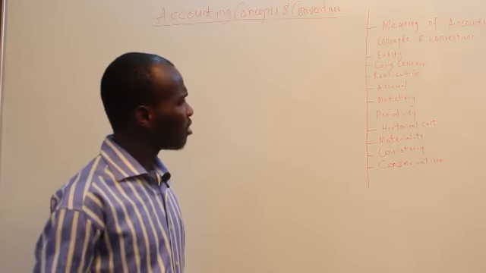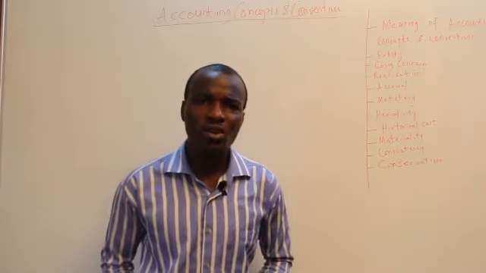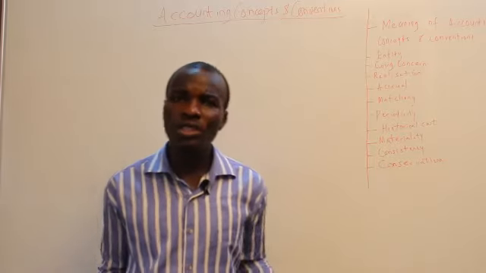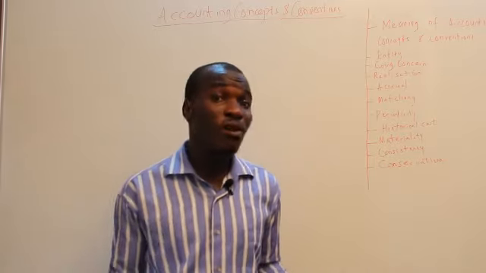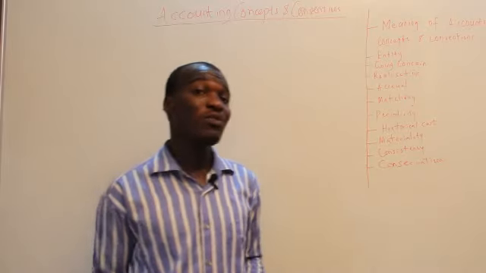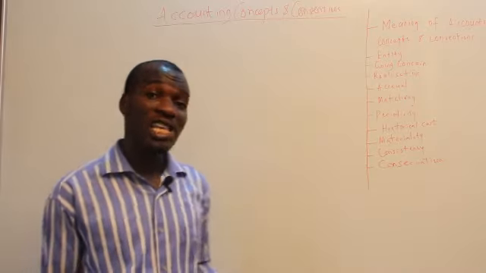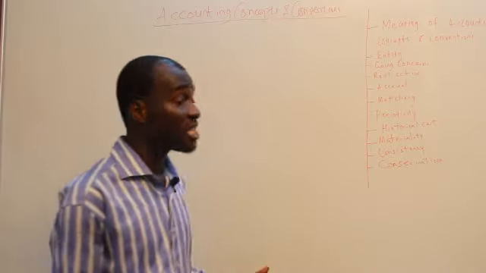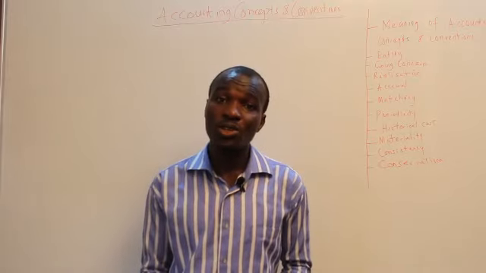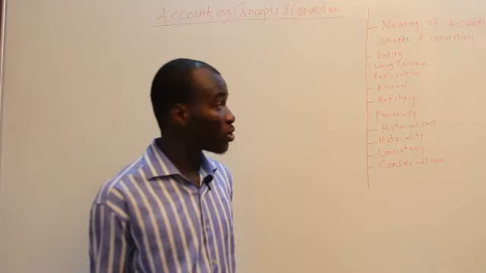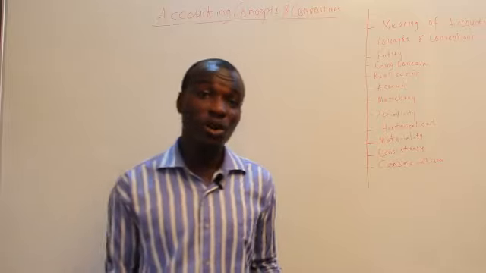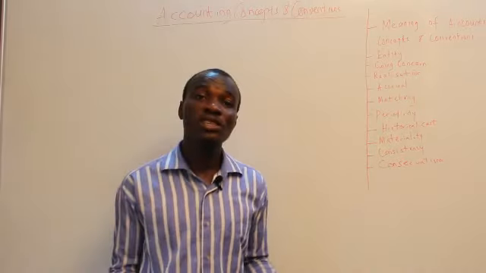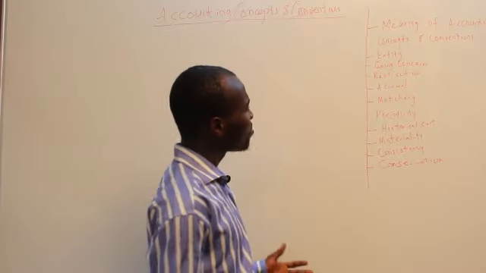Now we have the matching concept. The matching concept is telling us that in an accounting period, for us to determine our profit and loss, we have to compare or match the total expenses in the period with the total revenue generated in the period. So we have to match the expenses we use in generating revenue to determine the profit in the period. That means we compare the income with the expenses in order to determine our profitability in the business.